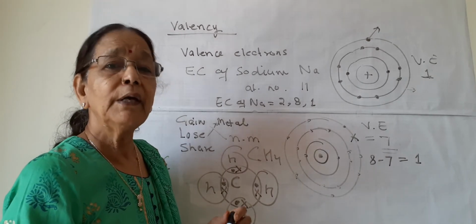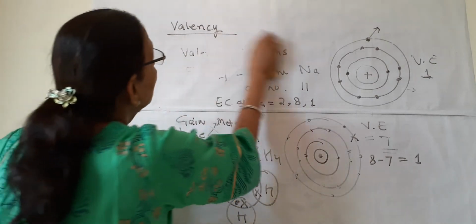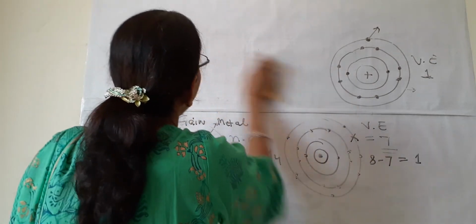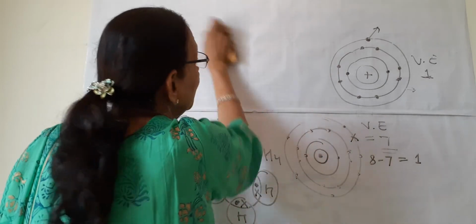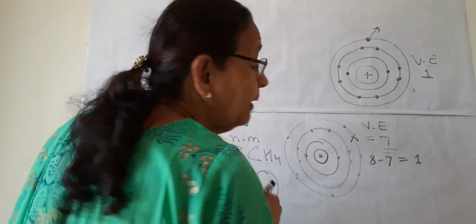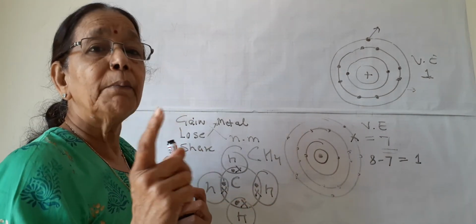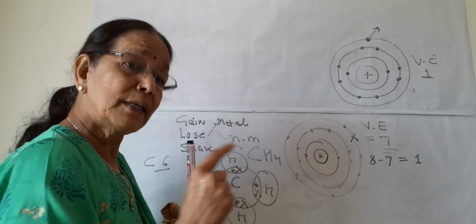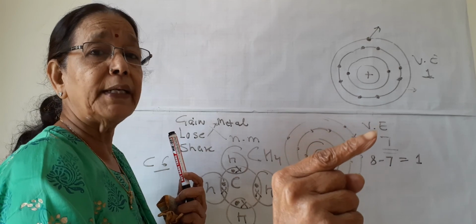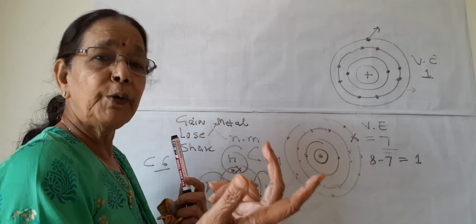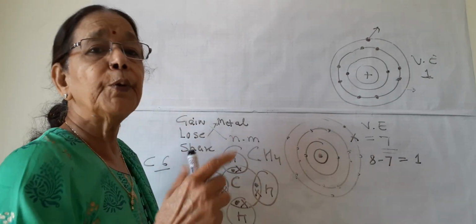This is about valency. So you draw the electronic configuration of the first 20 elements in your notebooks like this. And the atomic numbers of the first 20 elements are in serial order, 1, 2, 3, 4, 5, 6, 7, 8 up to 20. So you can know the atomic number starting from hydrogen up to calcium.